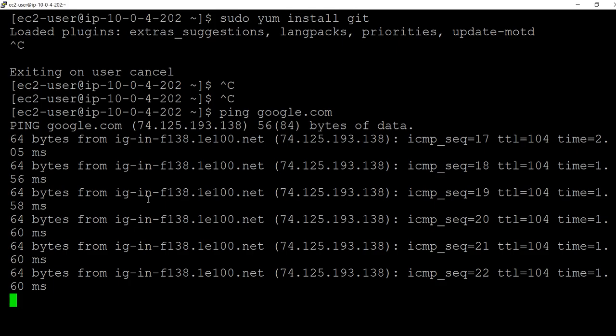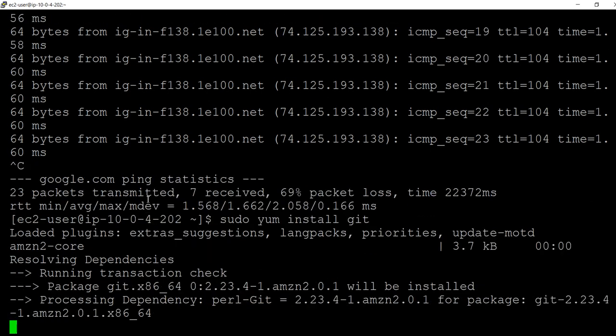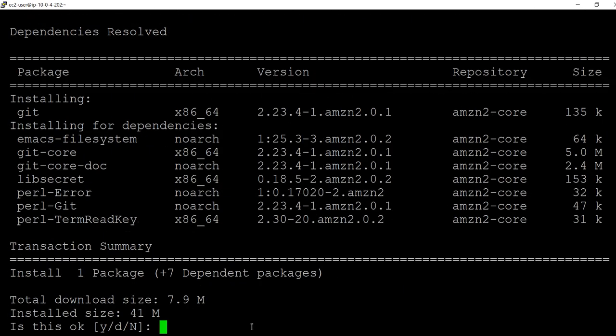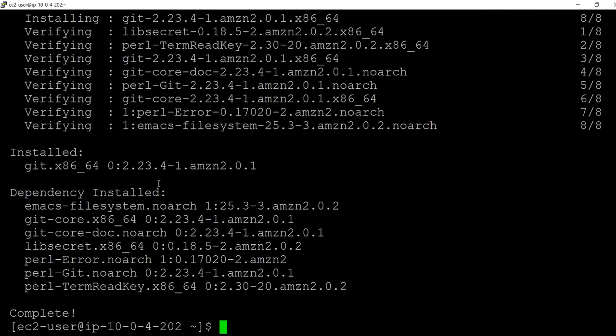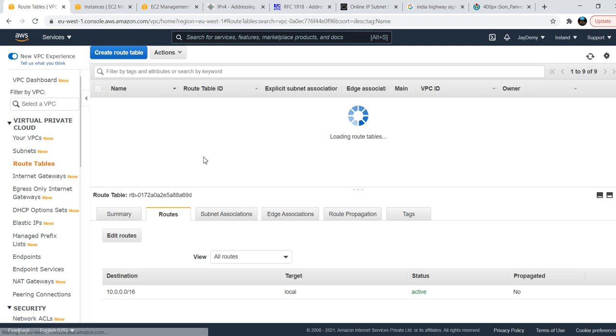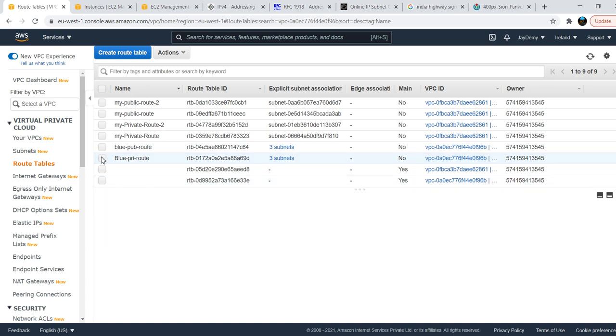Now just come out and execute sudo yum install git. So now you are able to install git. Not only that, any package you can. I am trying to explain that we are able to connect to the internet and get the packages even in the private environment with the help of the NAT gateway. You got it, right? Only after connecting through the NAT gateway are we able to reach the internet and download the packages. Got it? That is how we need to create public and private environments.